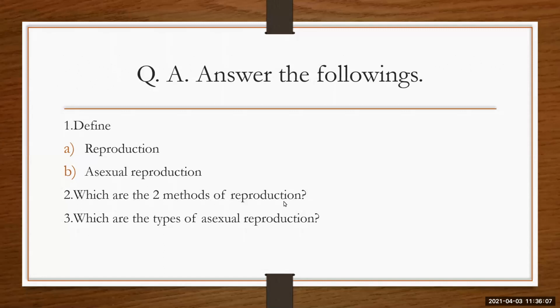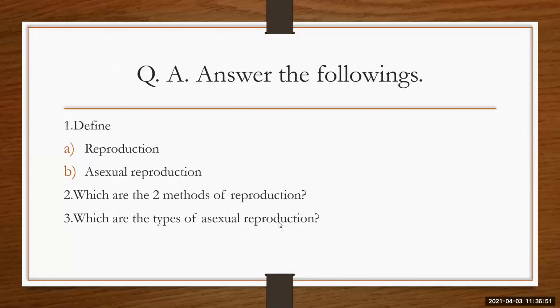Now try for this. Which are the two methods of reproduction? Two methods of reproduction. One is given in the question. Second one. Anybody here? Yes, Monu? There are two types of reproduction, sexual reproduction and asexual reproduction. Very good, Monu. See, students, if you read your question paper thoroughly, you may find some answers in your questions, question bank or activity sheets. Likewise, here one answer was given and one you have to write down.